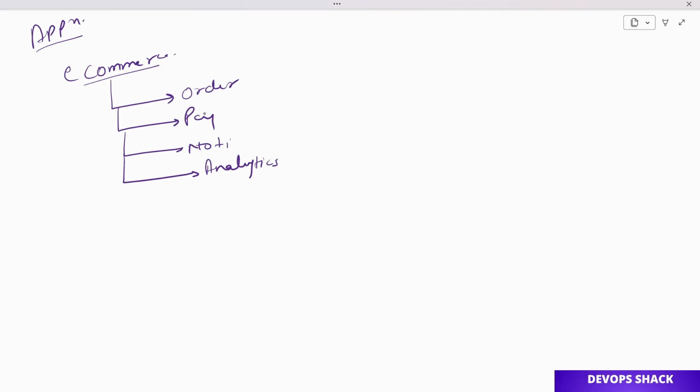So if one service needs to communicate with another service, how exactly are they going to communicate? If they are deployed inside a Kubernetes cluster, they might communicate using HTTP calls.